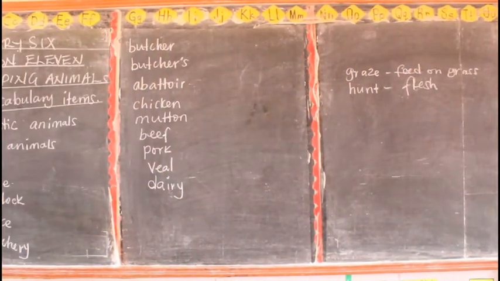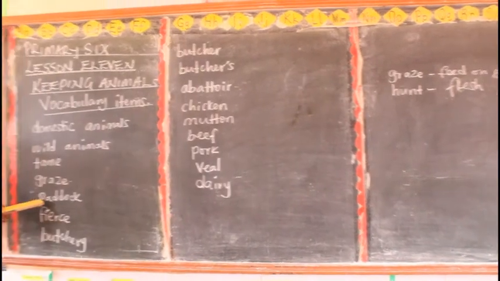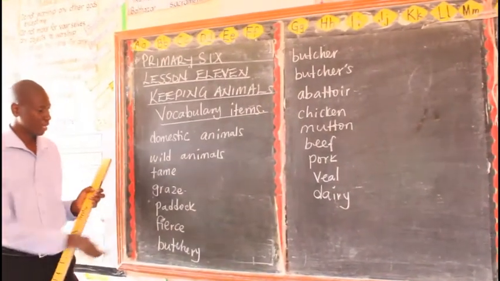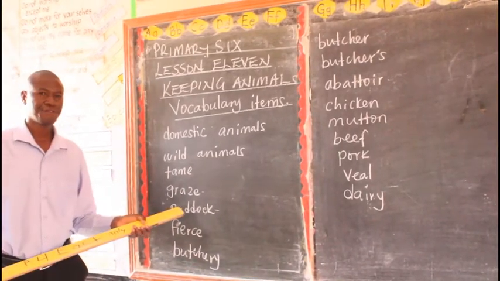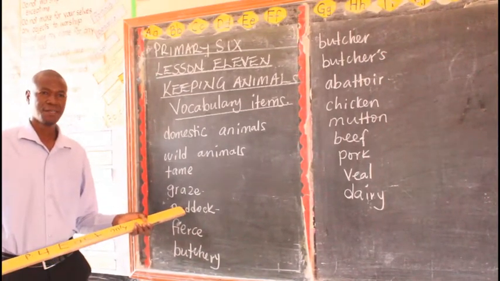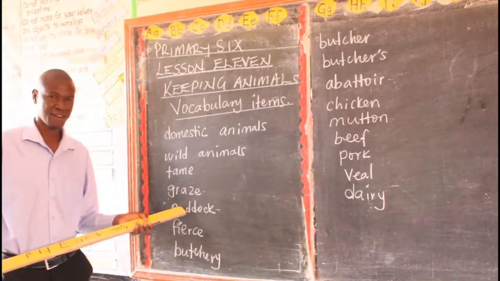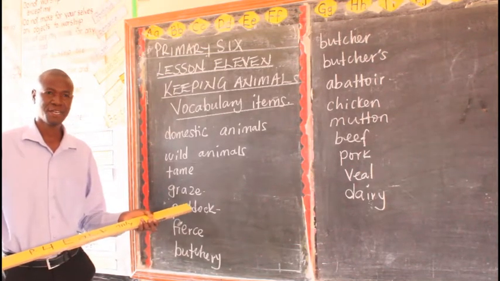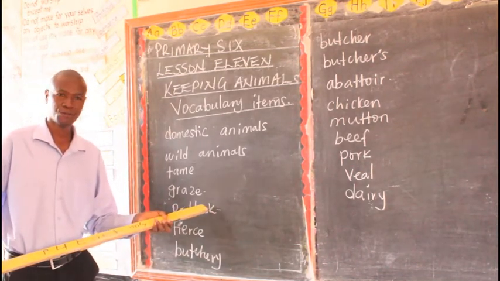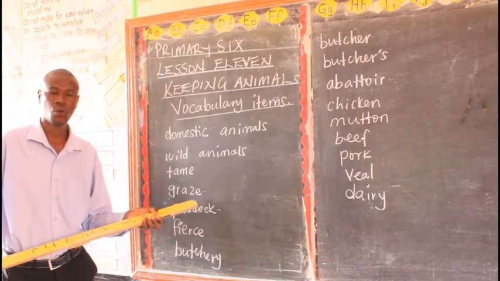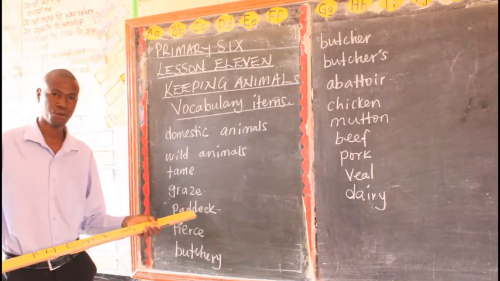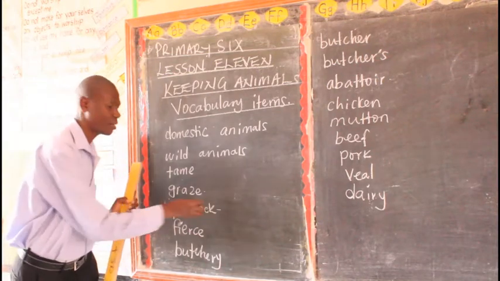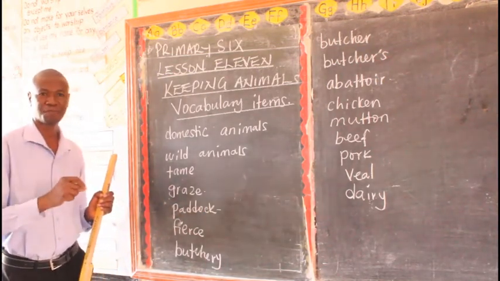Then we have the word paddock. The word paddock means a fenced area where animals, especially cattle, are kept. That one is called the paddock. They can fence that area using barbed wires.